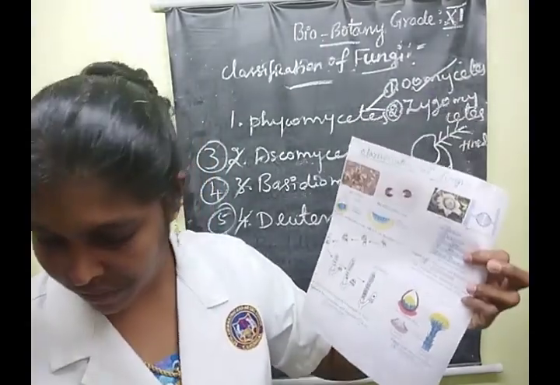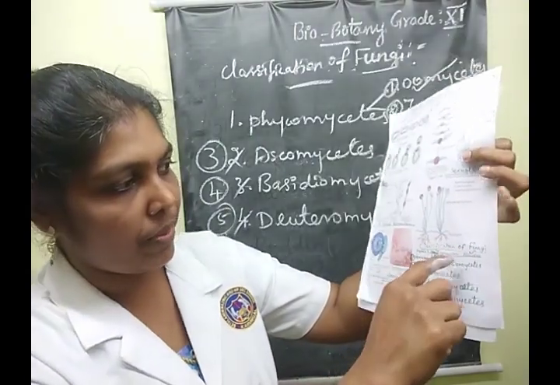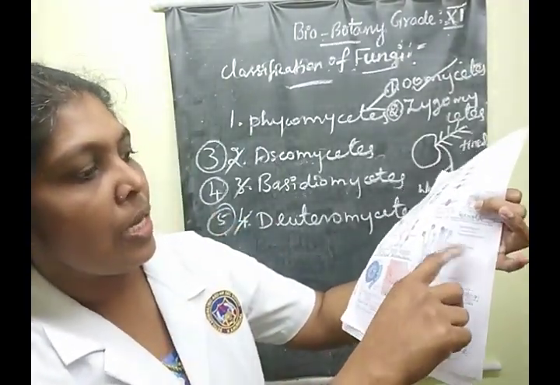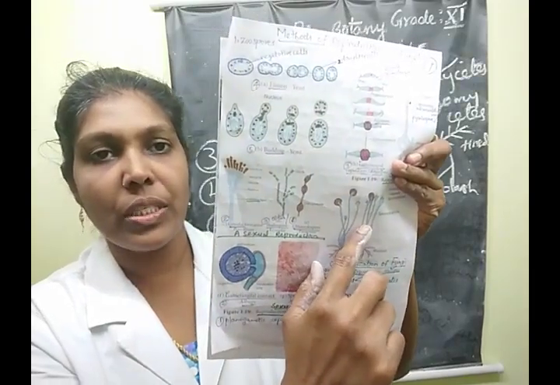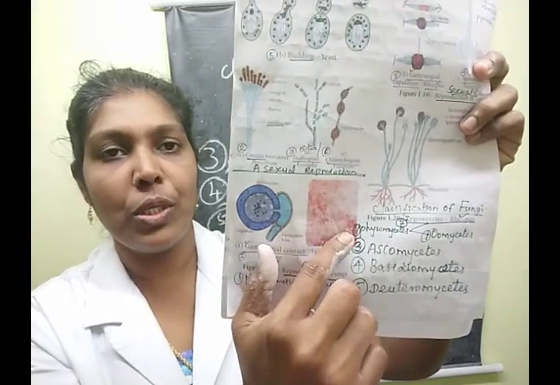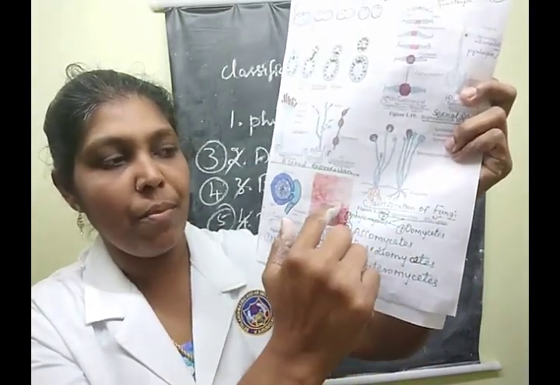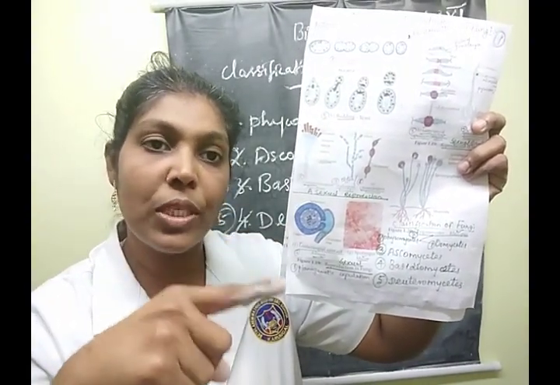This is the structure of Rhizopus, and this one is the Mucor species. Rhizopus and Mucor come under the bread mold fungal variety. Which class do these examples come under? Zygomycetes class. Understood?